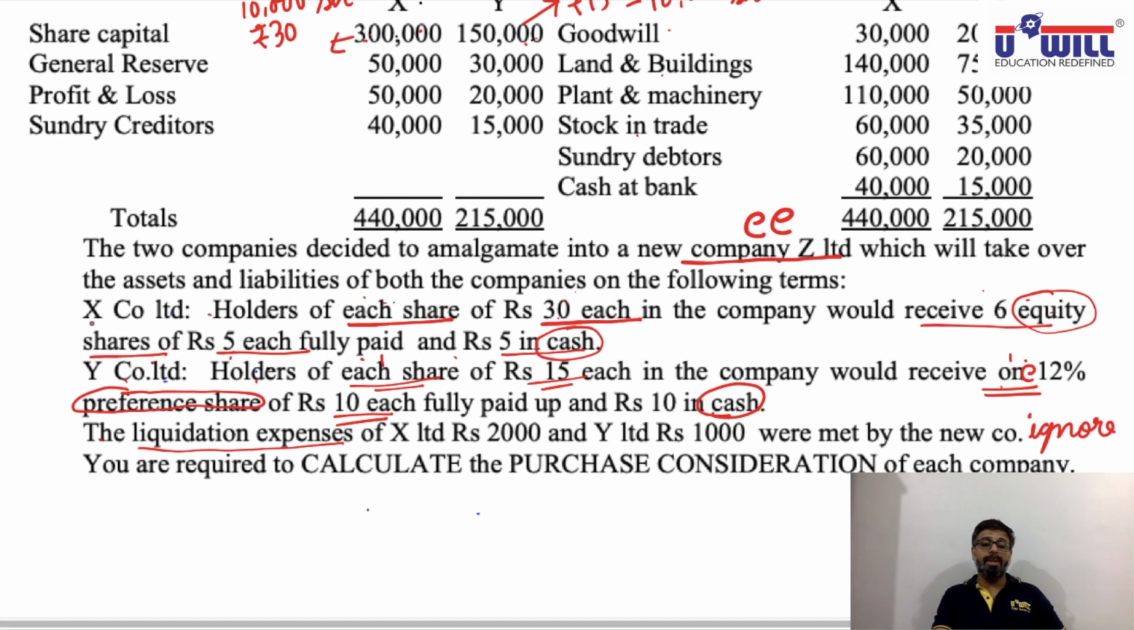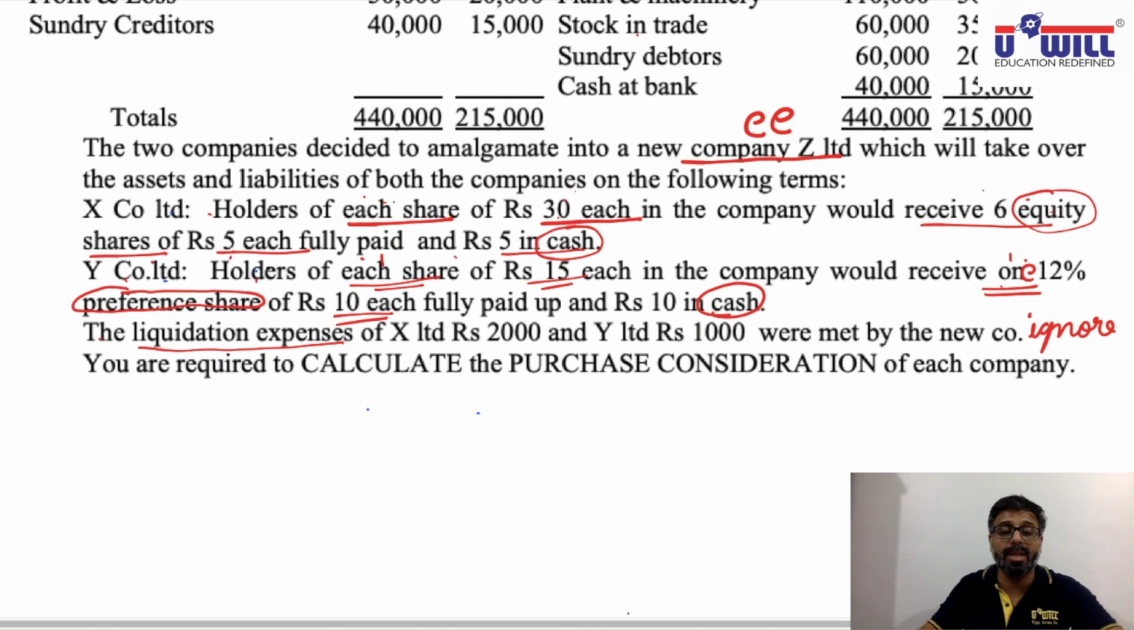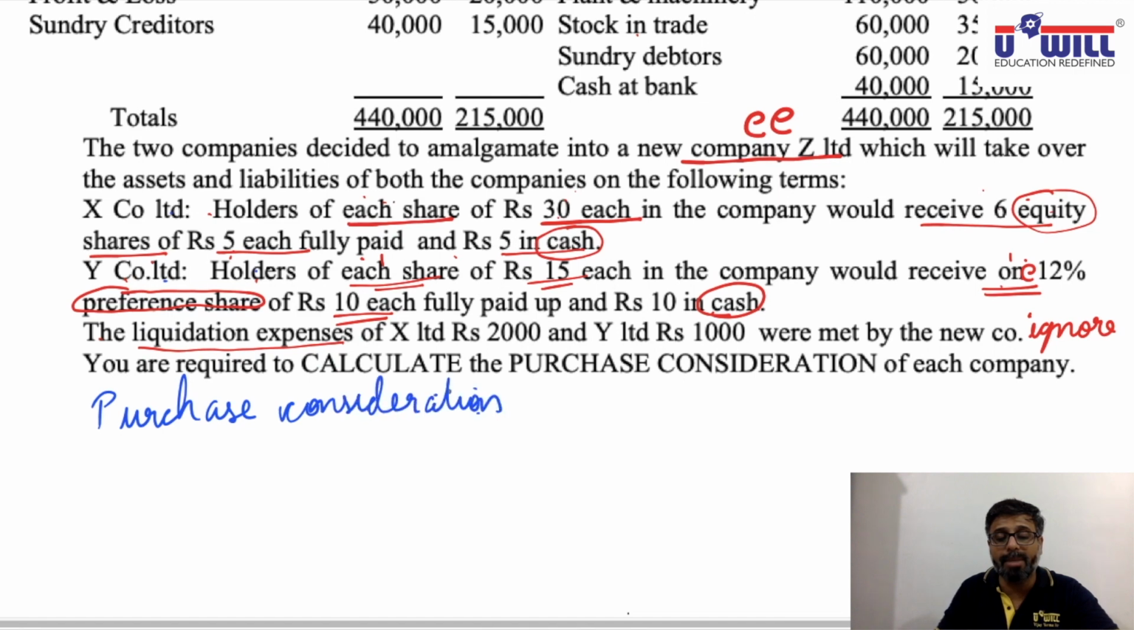So this payment made to X company's shareholders and Y company's shareholders is included, but liquidation expenses paid are not to be included. You are required to calculate purchase consideration of each company. So what we do is we calculate it one by one. First of all, give the heading in your notebooks, purchase consideration. If you want, you can note down the question also by pausing the video. These questions are not there in your pamphlet.